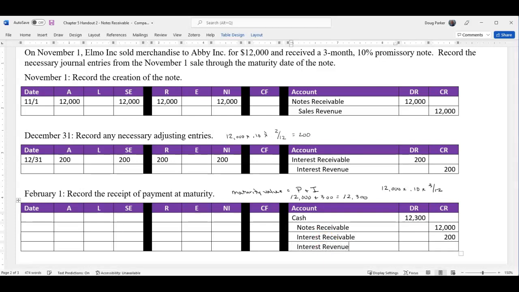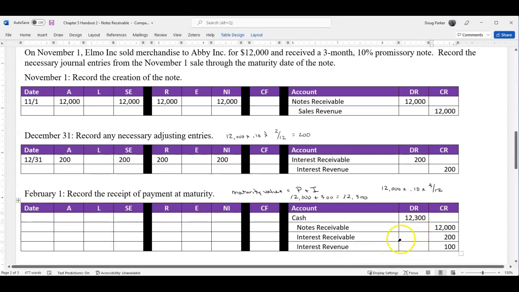So notice when this note comes due, it's impacting a lot of our income statement and balance sheet. Okay, there's a lot going on here. One, our cash is going up, our note and interest are going down, and then our interest revenue is going up. Okay, so how does that impact the financials when we collect a note? Well, February 1st.